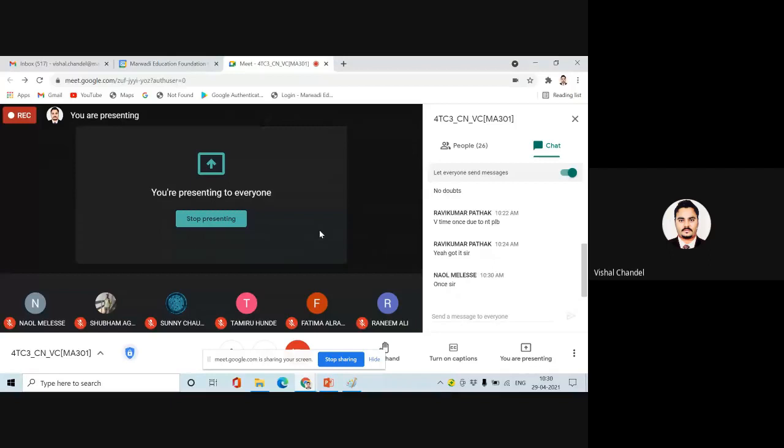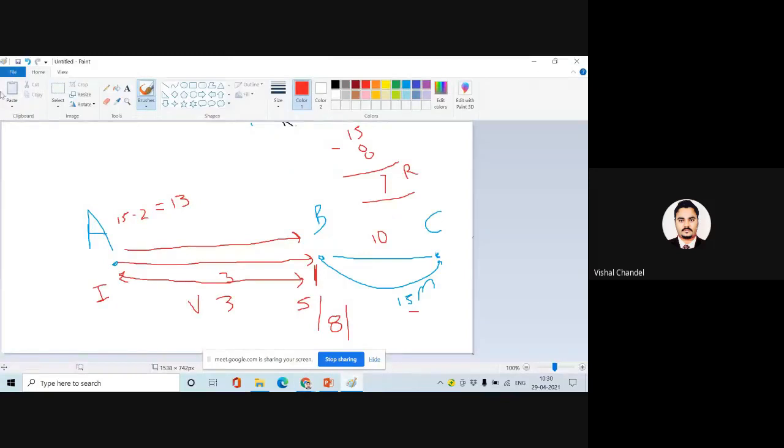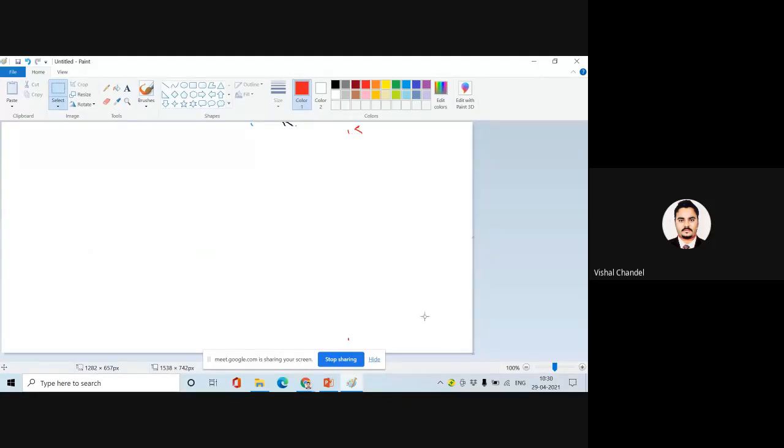Okay, for the real life example, I am going to explain how this 7 is coming with a real life example. Just wait. We are considering 3 persons from your class. This is Vishal sir, 1 station. This is Shubham. This is Nol. Okay, these 3 persons, please understand what is happening.